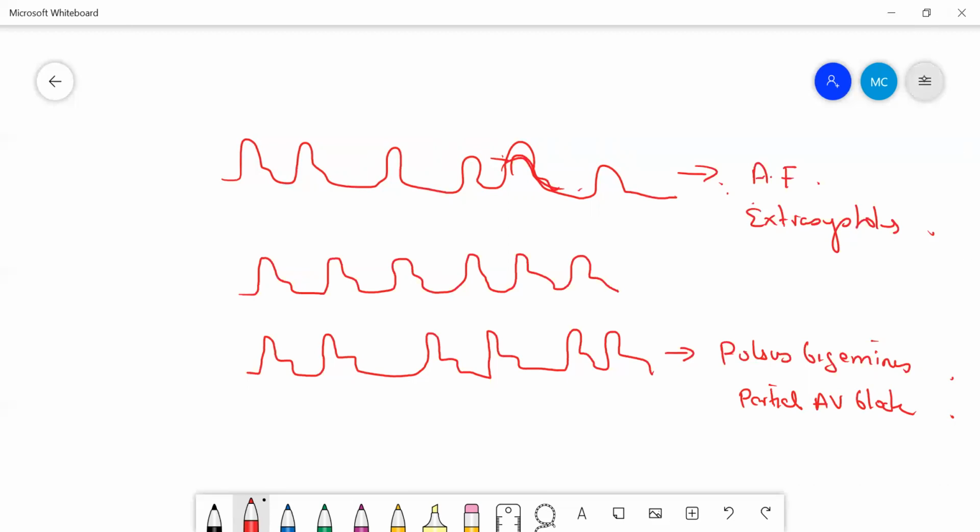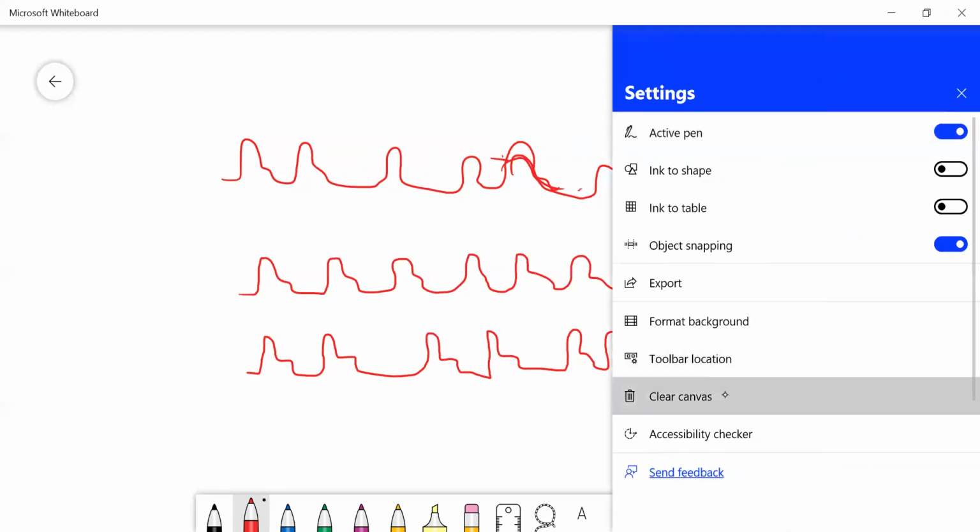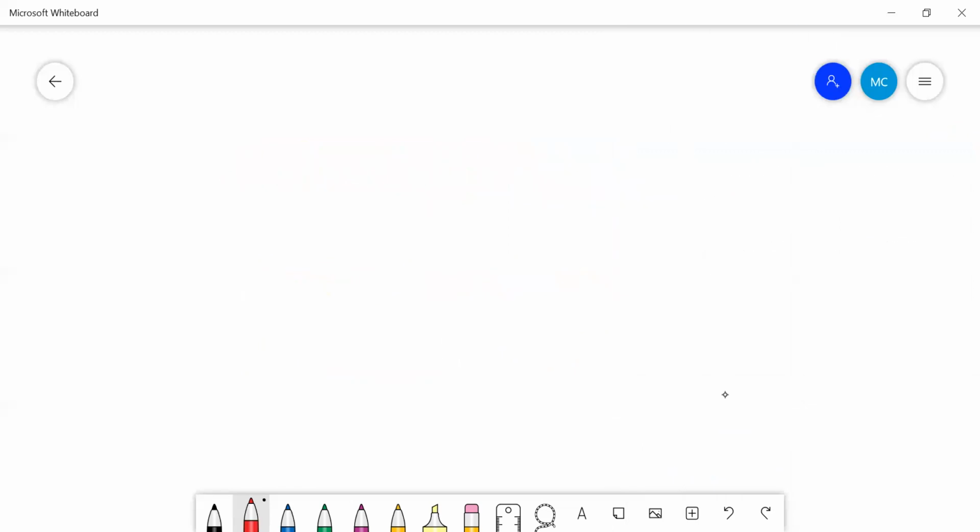Next, come to the volume. What did I say in the beginning? Rate, how are you going to assess? By examining the radial artery. Rhythm, how are you going to assess? By examining the radial artery. Volume, how are you going to assess? By assessing the carotid artery. Okay, so you have to examine the carotid artery for assessing the volume of the pulse.